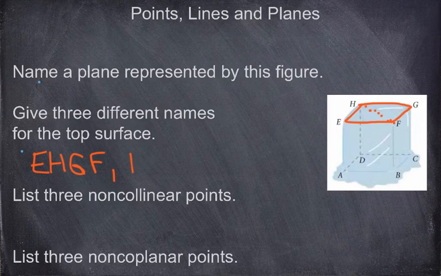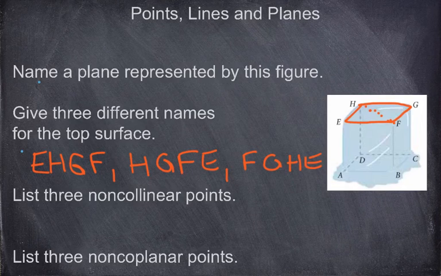I could start with H, G, F, E. But again, it doesn't matter which way I go. If I wanted to start with F, I can work my way backwards: F, G, H, E. The key is do not cut across. Start at one point. If I start at E, I work my way around. Okay? Do not cut across when you're naming a plane with 4 points.